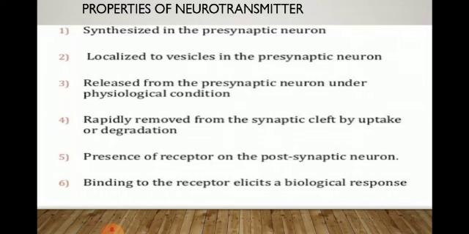Properties of neurotransmitters. Neurotransmitters are synthesized in the presynaptic neuron. Neurotransmitters are released from the presynaptic neuron under physiological conditions, or when a stimulus takes place. Neurotransmitters are rapidly removed from the synaptic cleft by uptake, degradation, or an enzyme activation process.